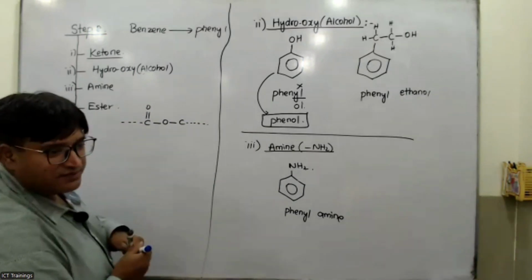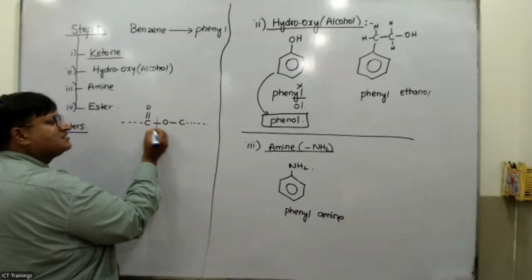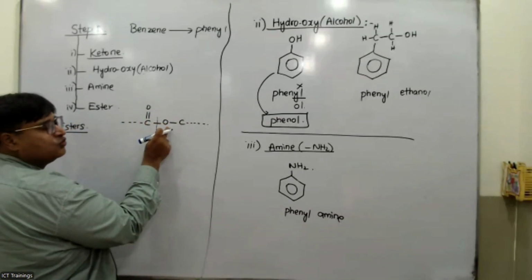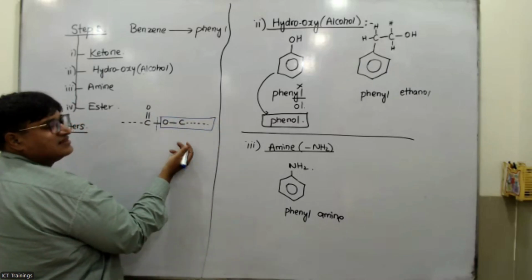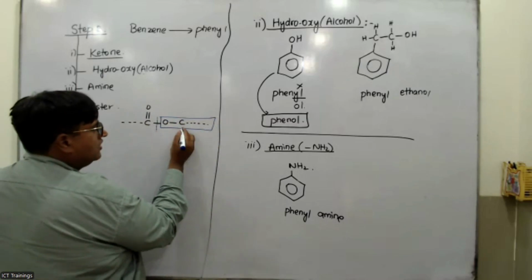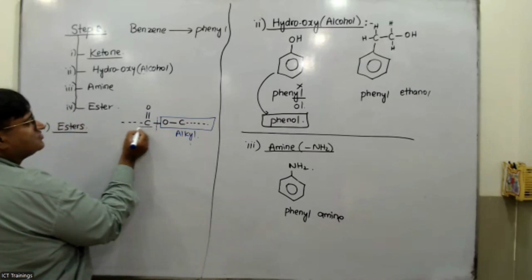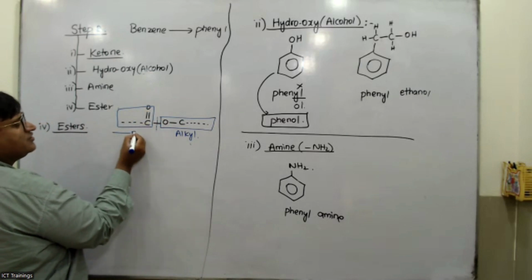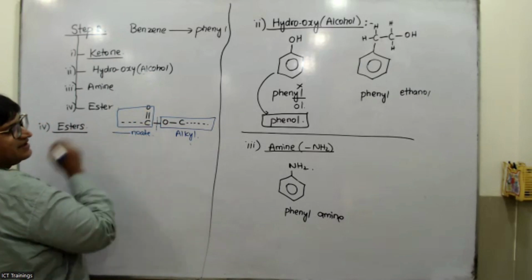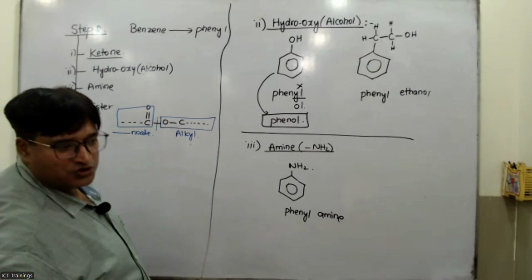If you want to name the esters, what should you do? You should cut them into two parts from C double bond O and O. The oxygen part comes from the alcohol, and this is called the alkyl group. And this part, my dear students, comes from the carboxylic acid, so it gets 'oate' at the end. You people have done it in your AS and O level.